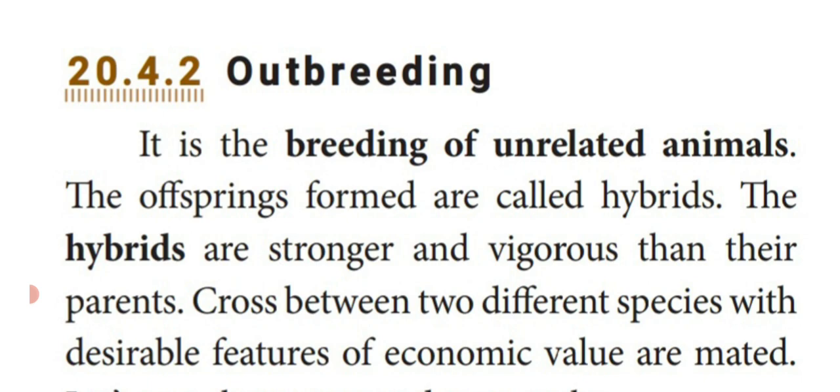At the same time, we select the unrelated animals which increase the economic value. Those animals are mated, that means crossed, for the outbreeding method. That is said to be the outbreeding process.